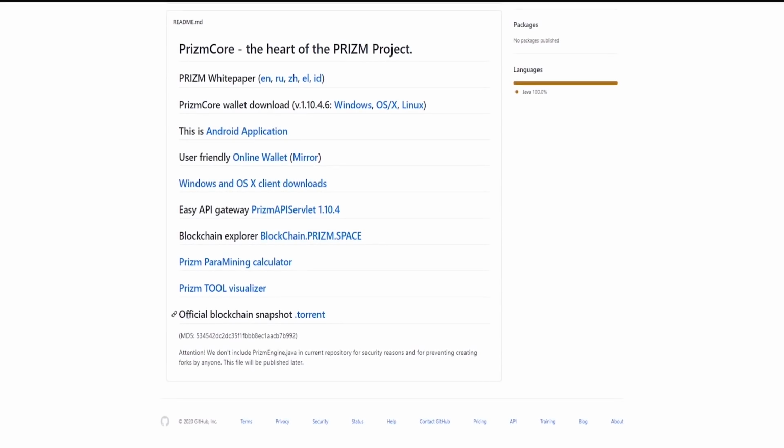And the last one is a copy of the Prizm blockchain base for manual installation into a node. You need a torrent client to download. Attention! Do not download the database from third-party resources. The node must synchronize itself or the source must be verified. In this case, this is a copy from the developer's node.